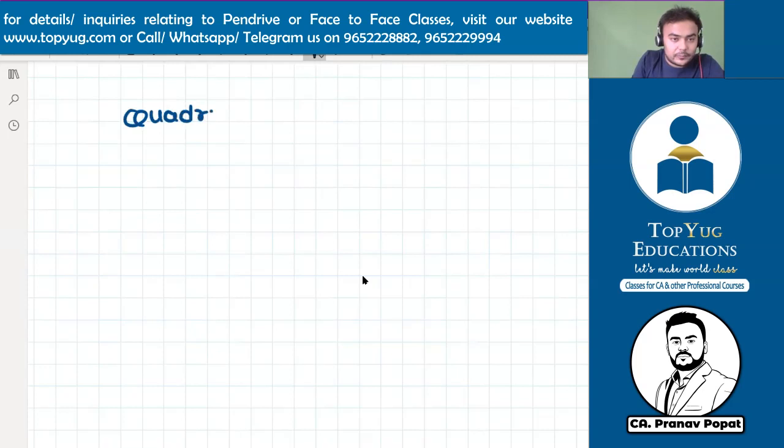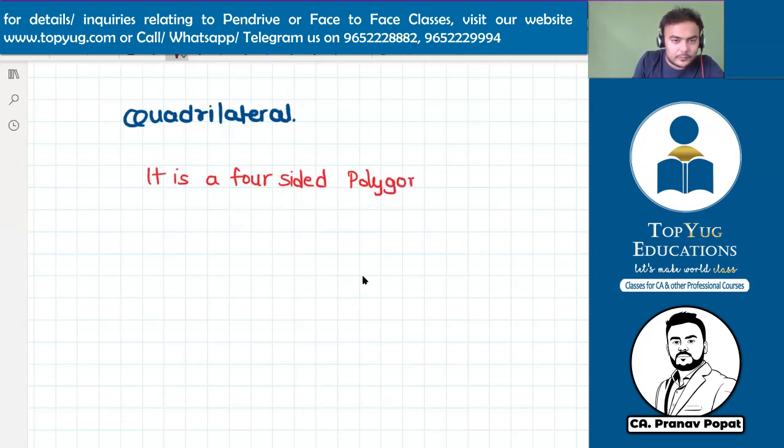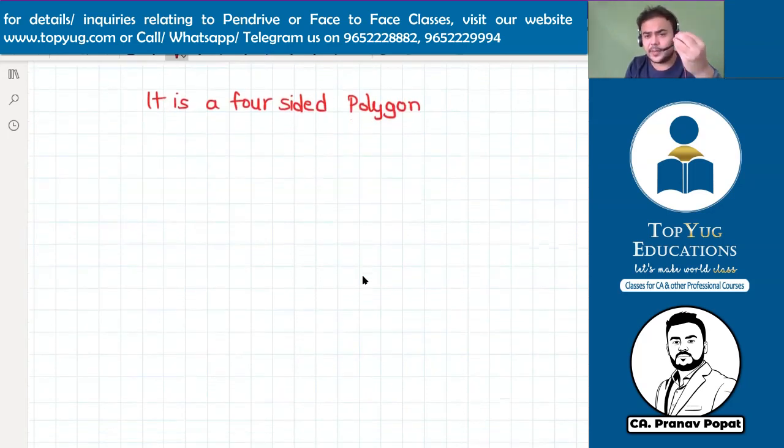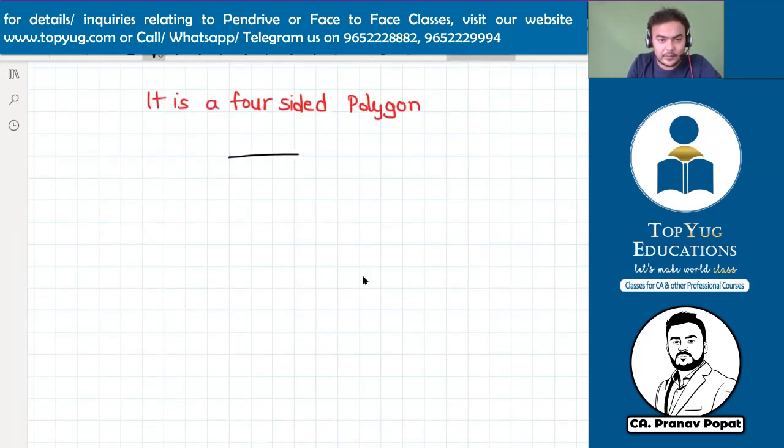A quadrilateral is nothing but a four-sided polygon. The first, basic and easiest type of four-sided polygon is our square. This is the square.